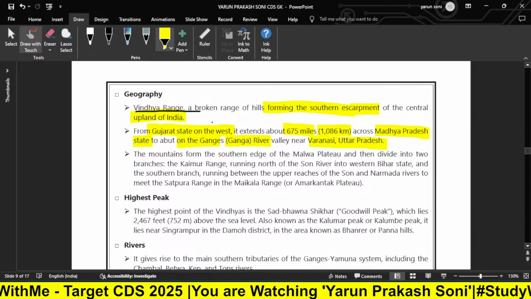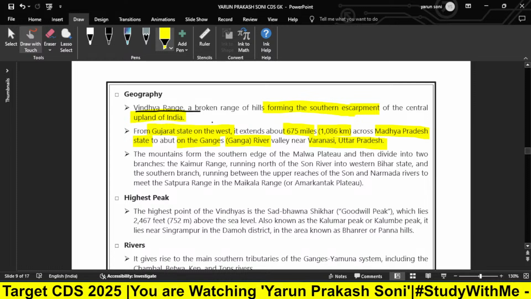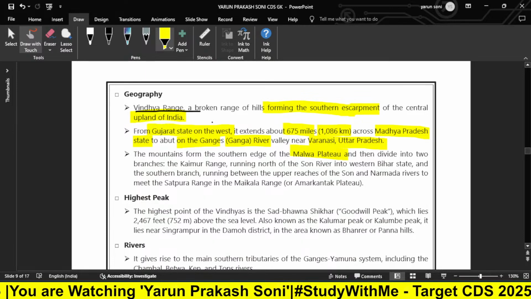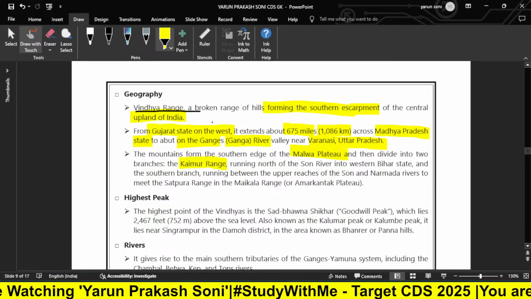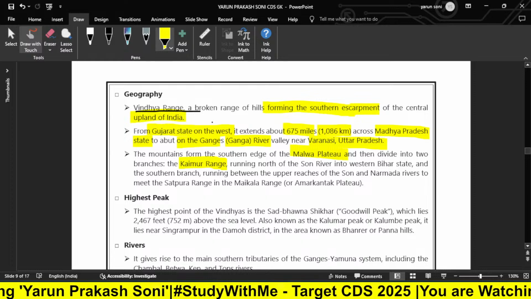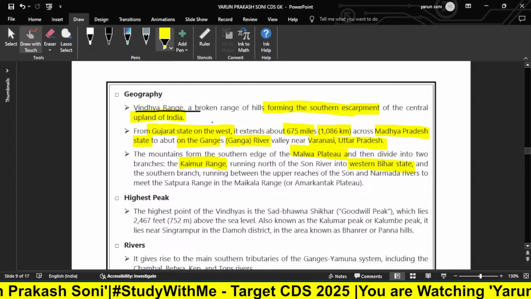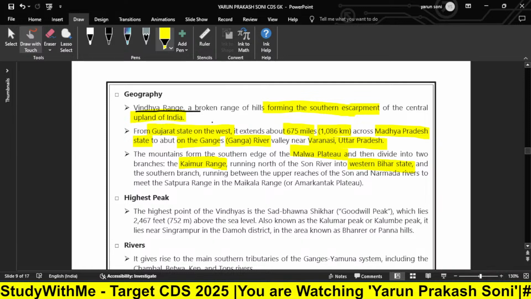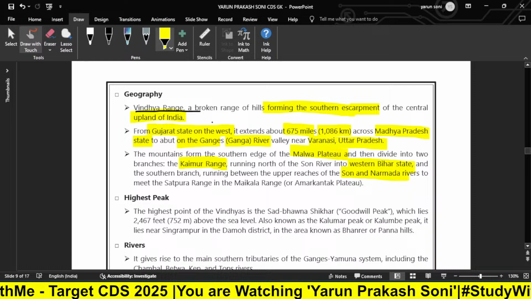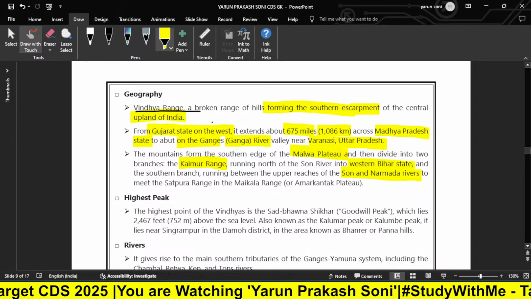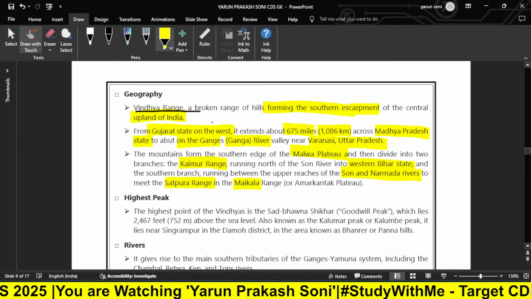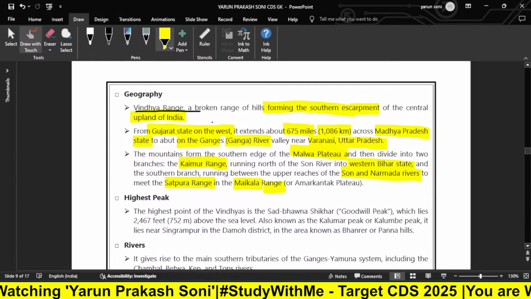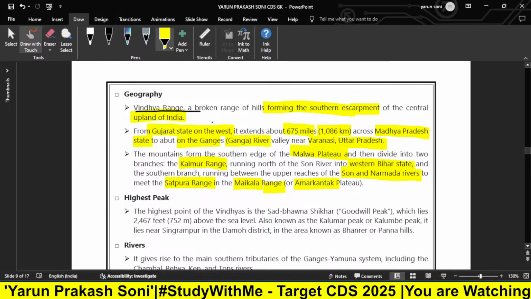The mountains start from the southern edge of the Malwa Plateau and divide into two branches: the Kaimur Range, running north of the Son River into western Bihar state, and a southern branch running between the upper reaches of the Son and Narmada rivers to meet the Satpura Range in the Maikala Range, or Amarkantak Plateau.